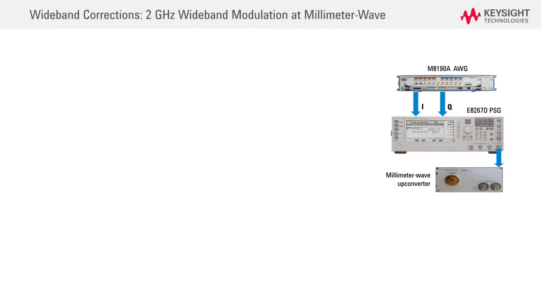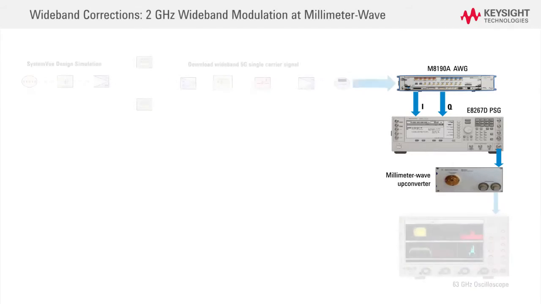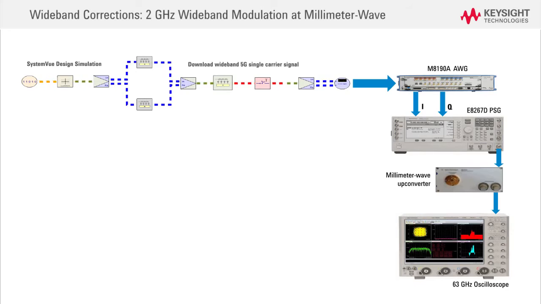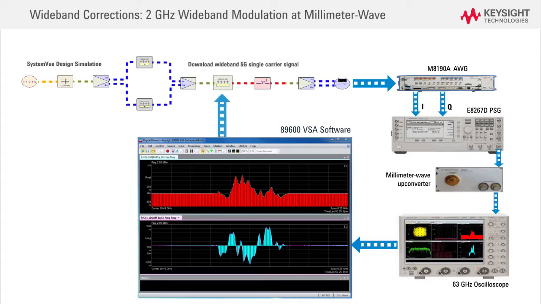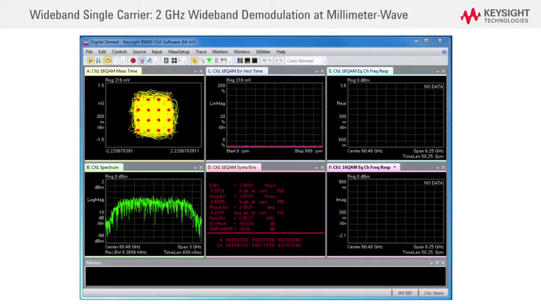Millimeter wave up converters and down converters further extend the testbed's flexibility to support wideband modulation bandwidths at millimeter wave frequencies. Seamless integration between design, simulation, and Keysight test equipment enables wideband amplitude and phase corrections to be performed using the 89600 VSA software adaptive equalizer. This improves waveform quality for very wide gigahertz bandwidths. This shows the resulting demodulation of the 2 GHz wideband millimeter wave 16 QAM waveform without adaptive equalization, after corrections have been applied to the wideband waveform.